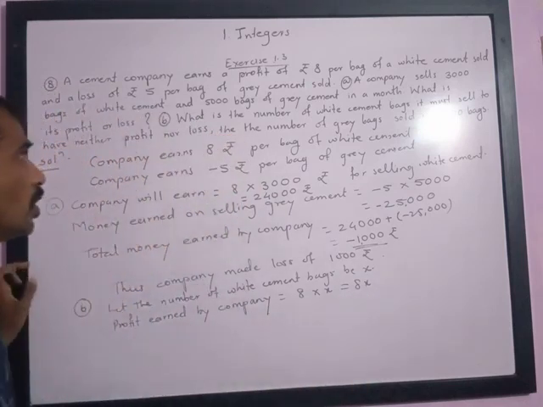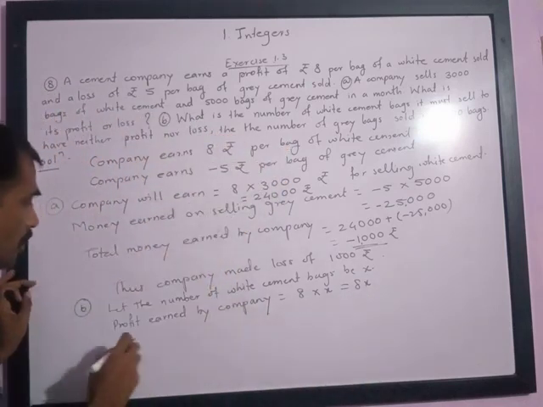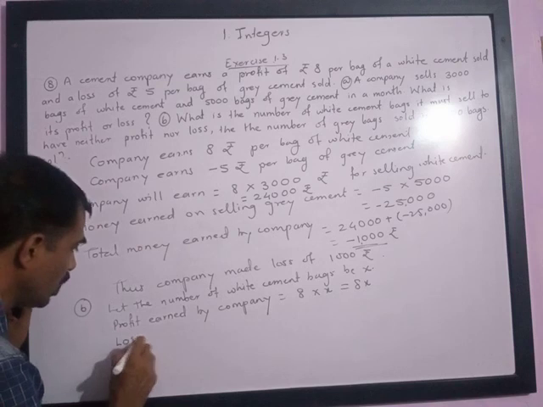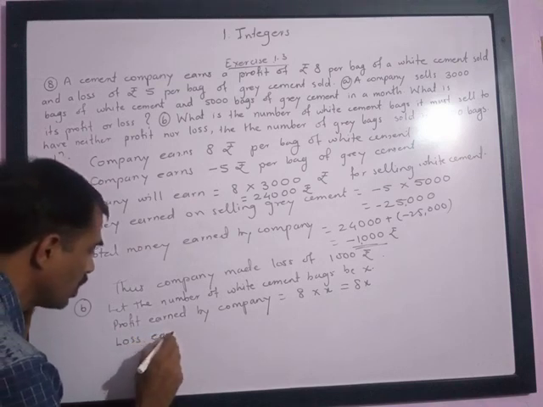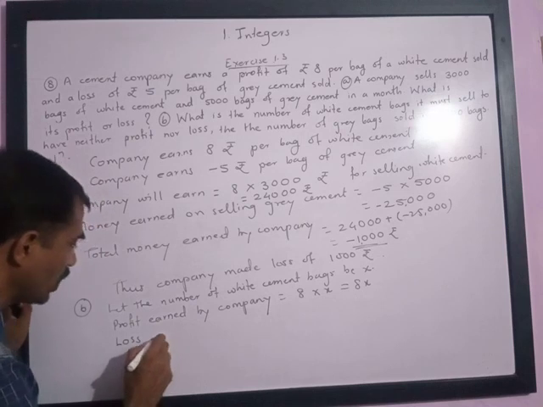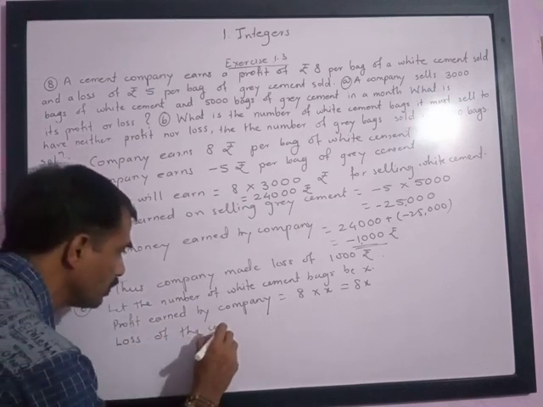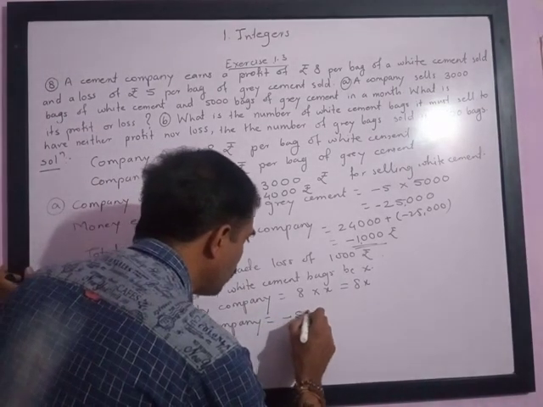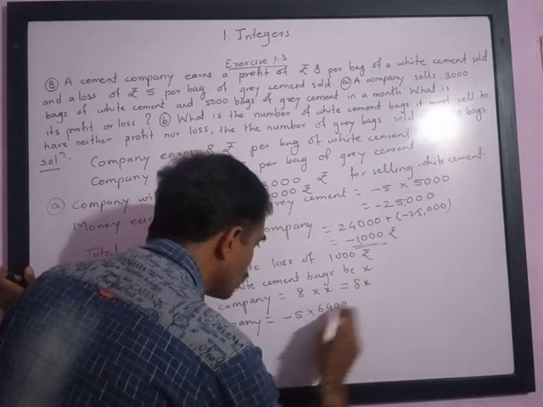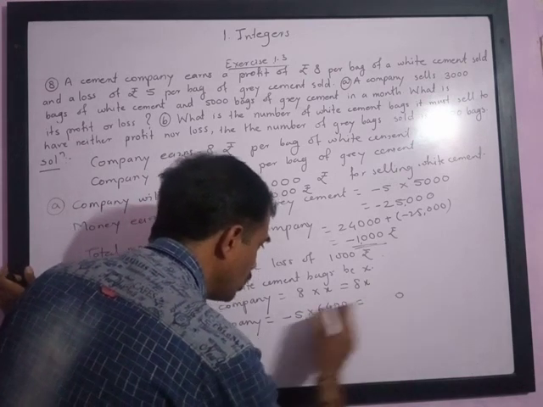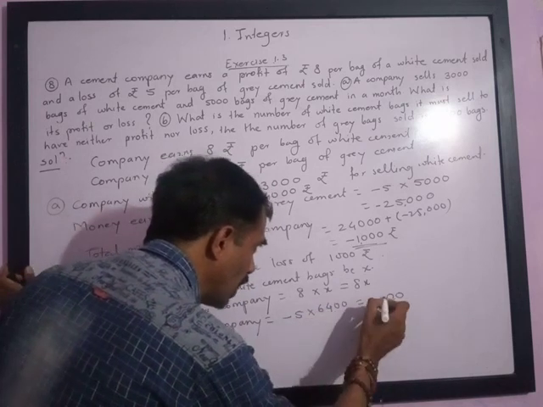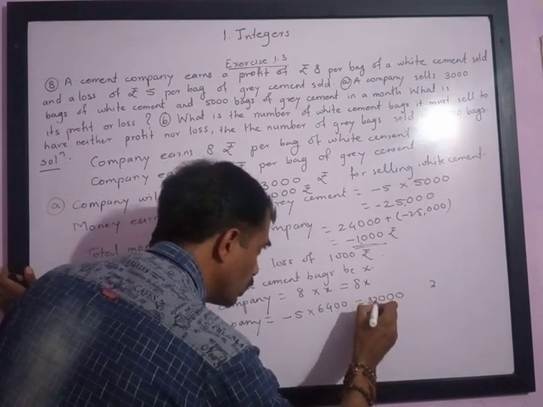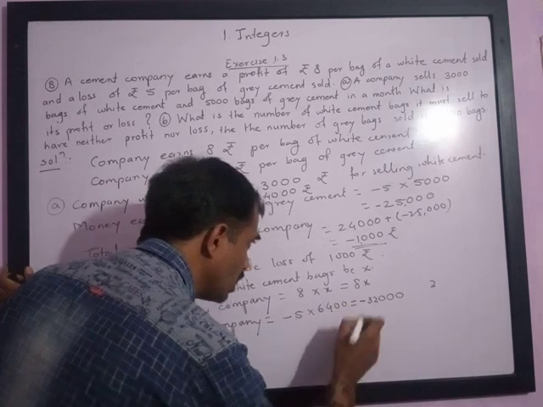Now the loss: the number of bags sold is 6,400. So the loss of the company is equal to -5 multiplied by 6,400. 5 zeros are 0, 5 zeros are 0, 5 fours are 20, 2 carries, 5 6s are 30, 30 plus 2 is 32, so this is minus 32,000.